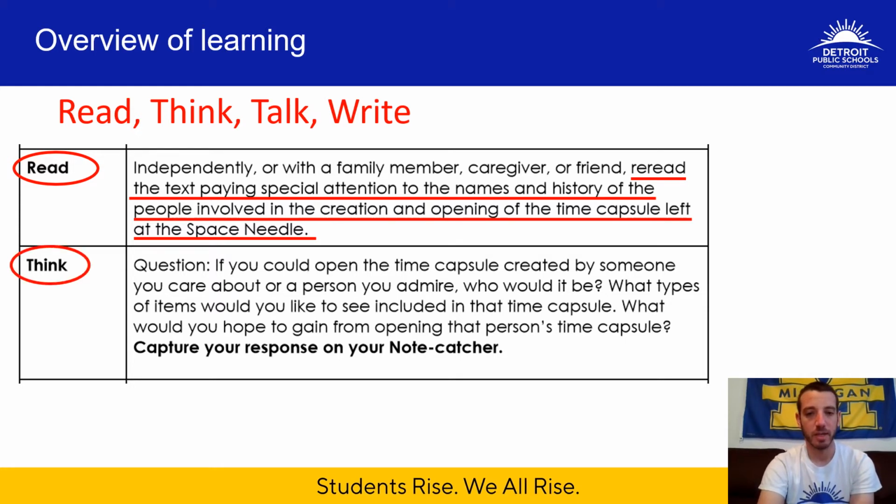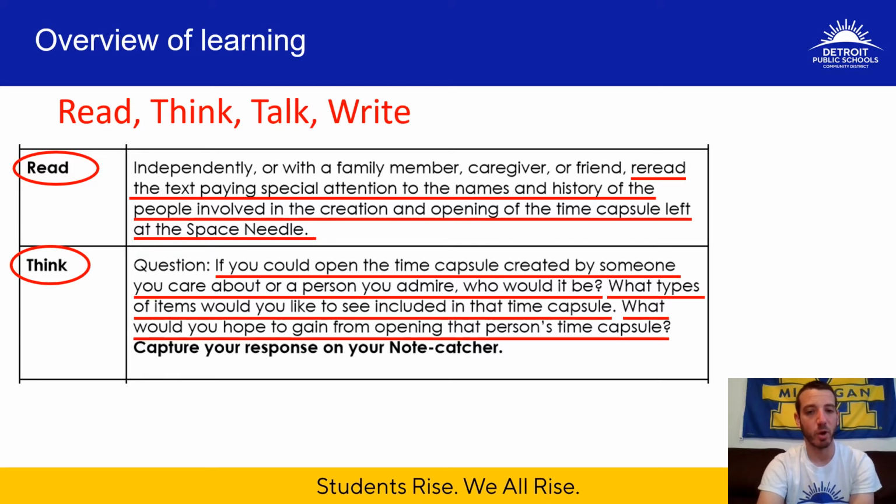For the think section, you're going to think about the following questions. If you could open the time capsule created by someone you care about or a person you admire, who would it be? What types of items would you like to see included in that time capsule? What would you hope to gain from opening that person's time capsule? So now you're thinking about who that person would be and why. Why would you choose to open a time capsule from this person? What types of items would you like to see inside that time capsule? And what would you hope to gain from opening that person's time capsule?